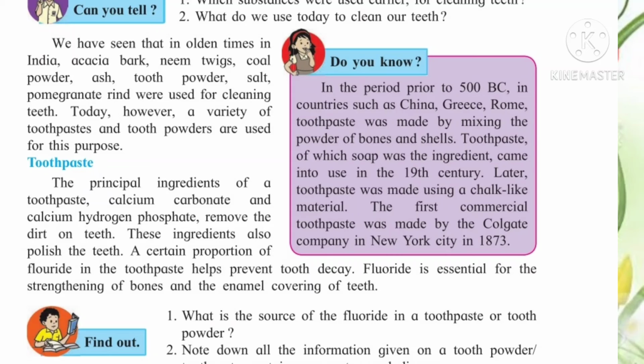Fluoride is a naturally occurring element. It is present in all water sources. In tooth powder and toothpaste, the fluoride is added in the form of magnesium fluoride. It is absorbed in the covering of the teeth.